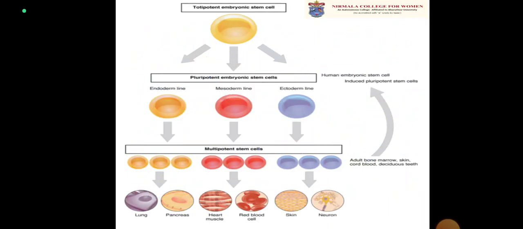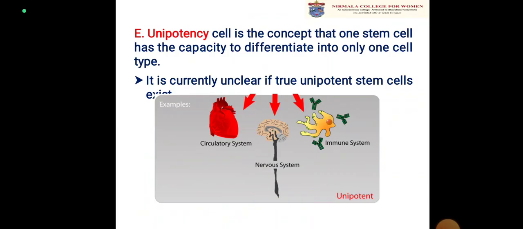So in this diagram, you can see that a totipotent embryonic stem cell can give rise to pluripotent embryonic stem cells, which in turn develop into endoderm lining, mesoderm lining, or ectoderm lining. And then the multipotent stem cells can develop into lungs, pancreas, heart muscles, red blood cells, skin, neuron, etc. So the next one is unipotency.